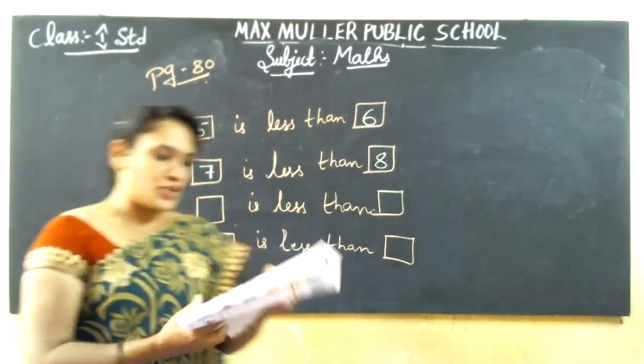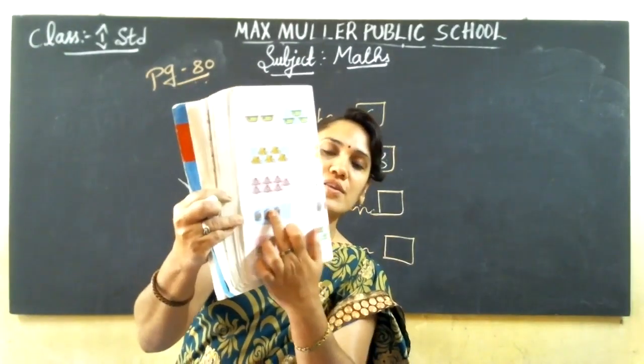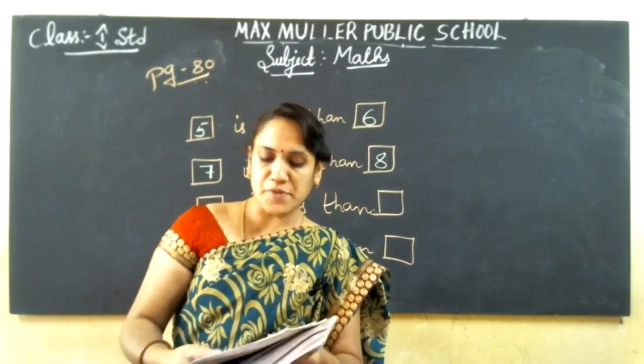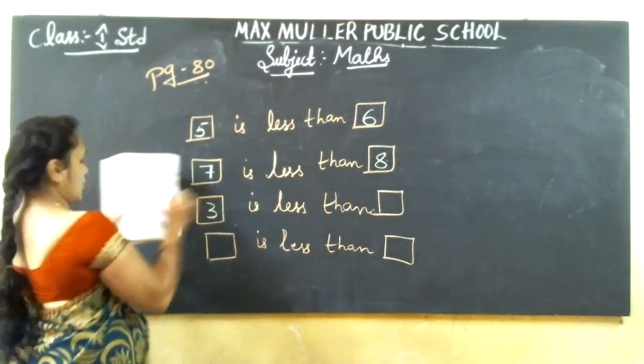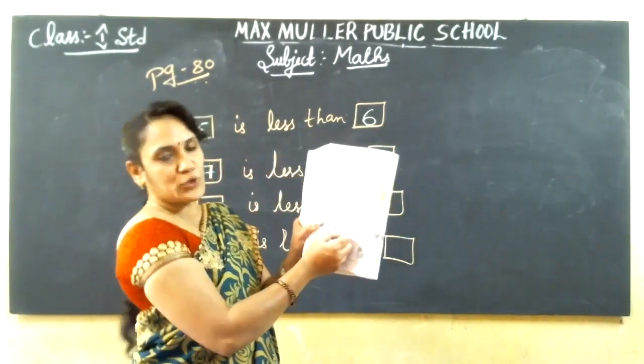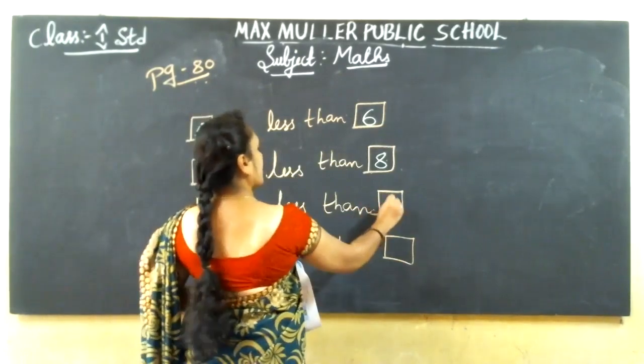Next, come to the third picture. What is the third picture? Pepsi. Pepsi can, isn't it? Pepsi cool drinks, that one is given. How many Pepsi are there this side? 3. 1, 2, 3. You can count in your book, children. This side count 1, 2, 3, 4. 4 Pepsi bottles are there.